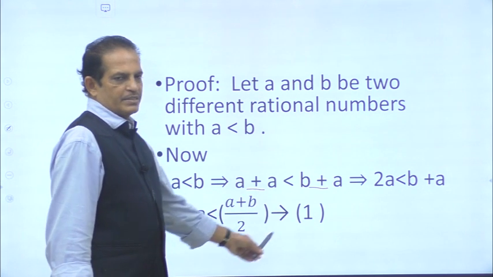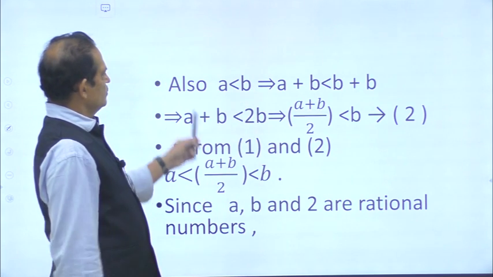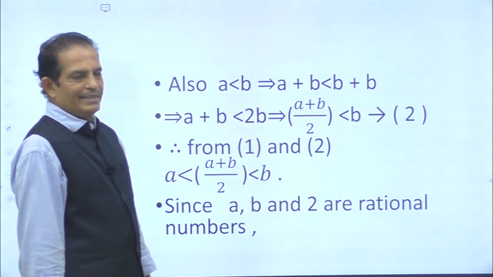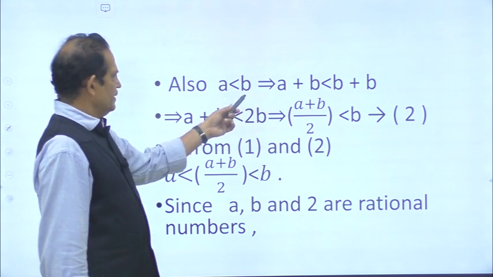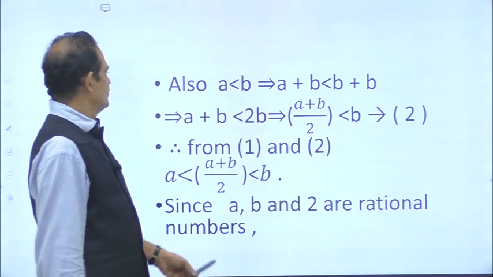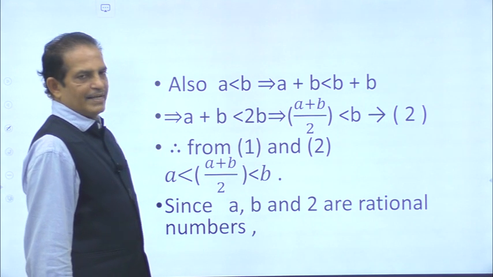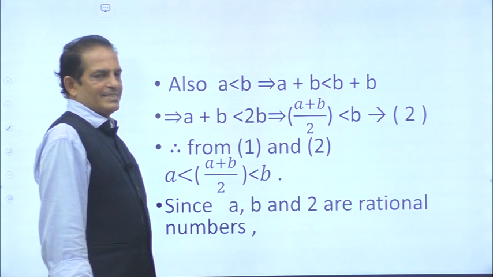You give a number to this: equation 1. Also a less than b implies a plus b less than b plus b. So similarly this time you add b on both sides. a plus b less than b plus b implies a plus b less than 2b, which implies (a plus b) by 2 is less than b.